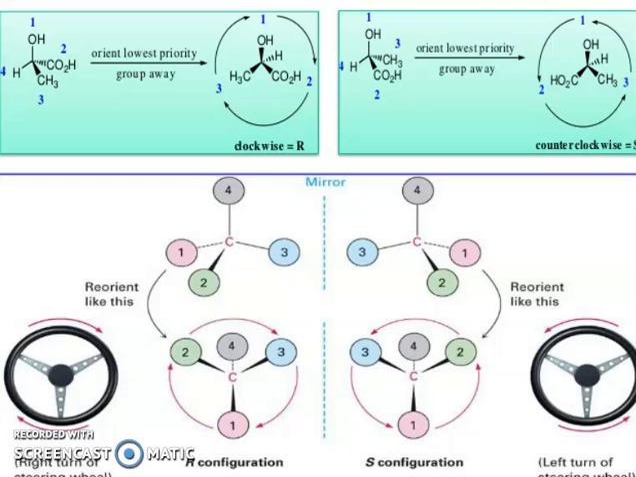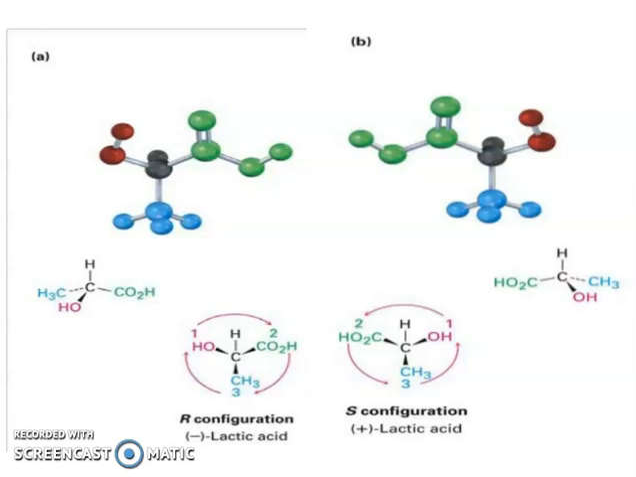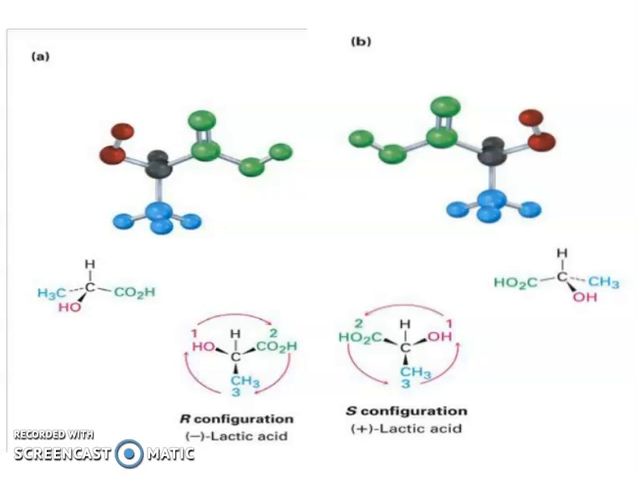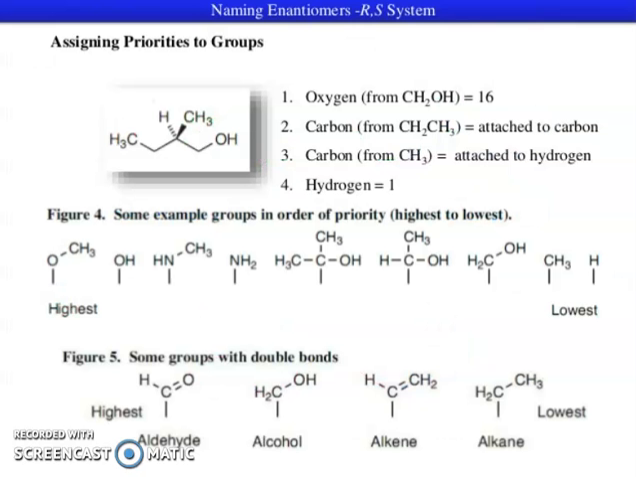Now friends, you can see here, orient the lowest priority group away. This 4 is the lowest priority, so this is away, and then clockwise is R. You can see OH, and counterclockwise is S. So reorient like this: right turn, R configuration. You can see, rotate like this: S configuration, left turn. So you can see here R and S, R configuration and S configuration.